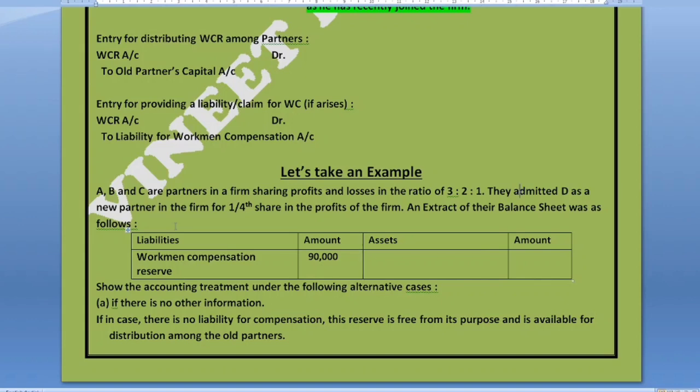Now what is to be done? What is the purpose of WCR? The WCR's purpose is just to provide the compensation to an employee.